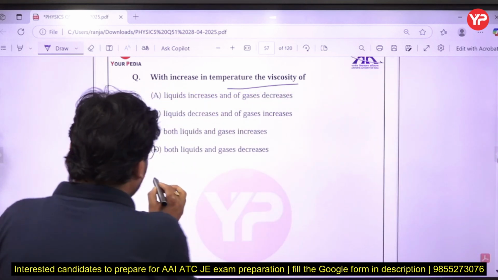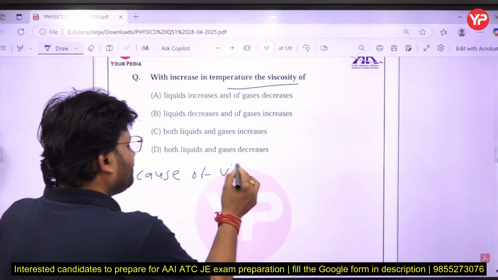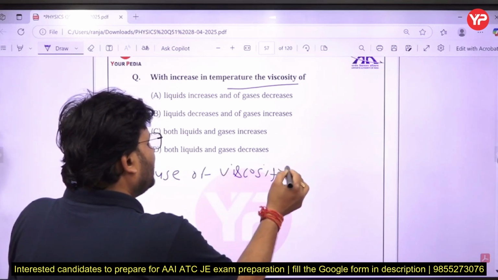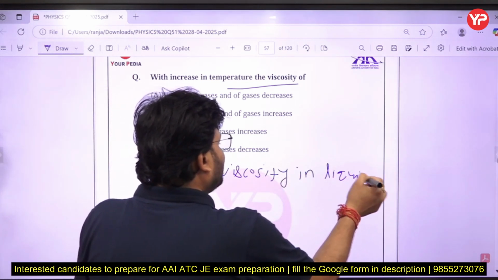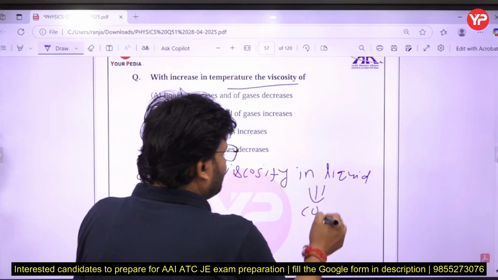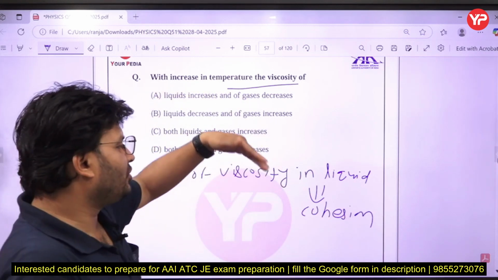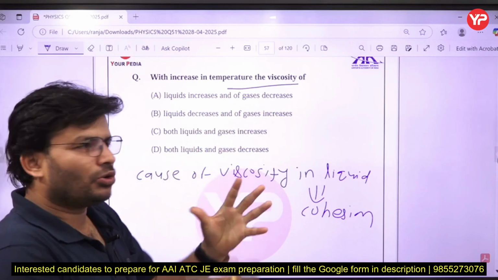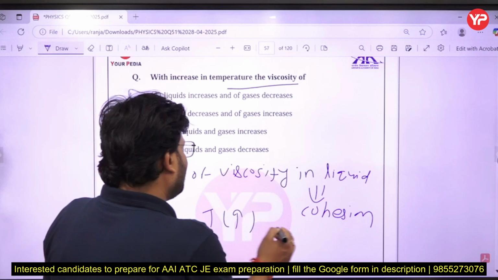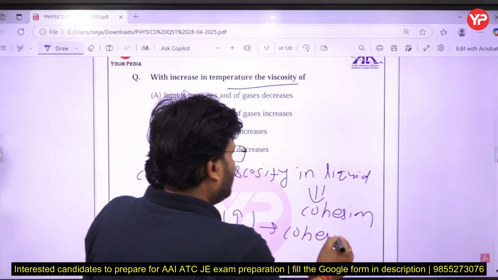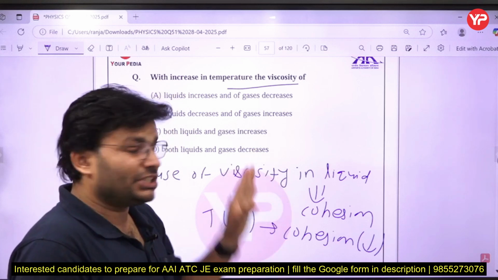It is cohesion force. Cause of viscosity in liquid is what, my dear friends? So we can say, sir, cohesion force. If you are going to increase the temperature, what is happening? Molecules go far and far apart, and in that case, by increase in temperature, we can say cohesion force decreases. Once cohesion force decreases, viscosity will decrease.